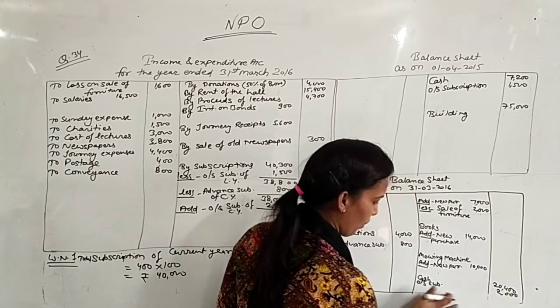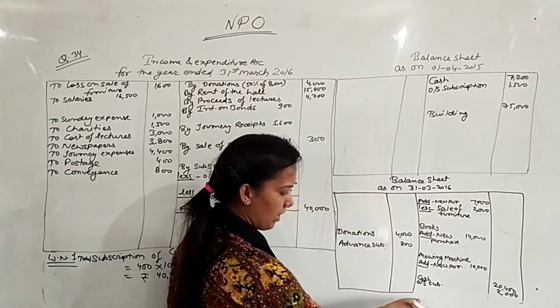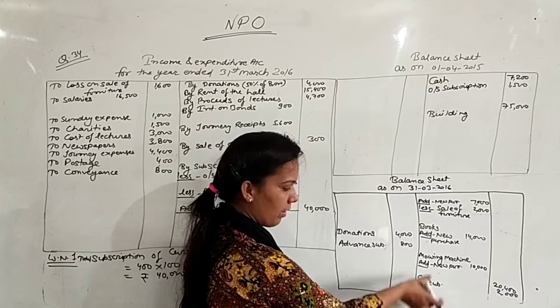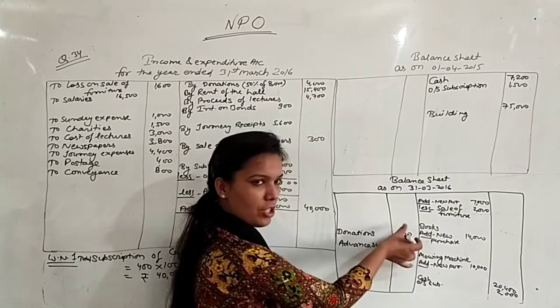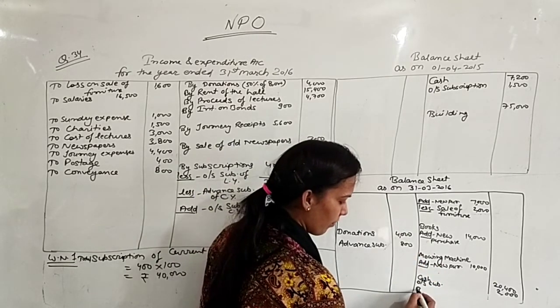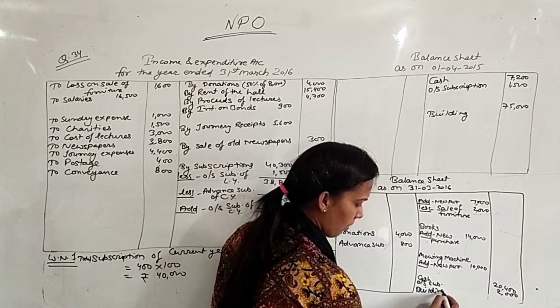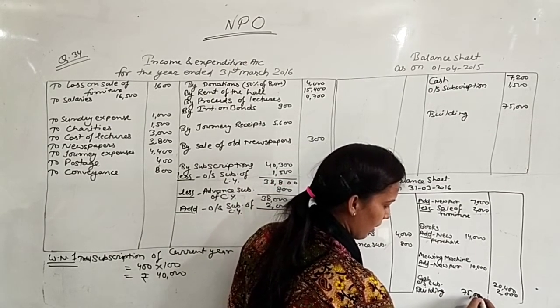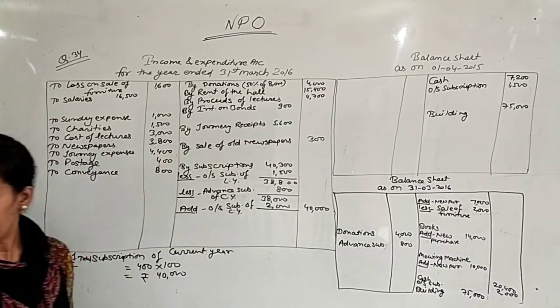Actually there is a space problem in this, that's why I am writing here at the downside, but you will write this building amount before cash and outstanding subscription. Building 75,000.